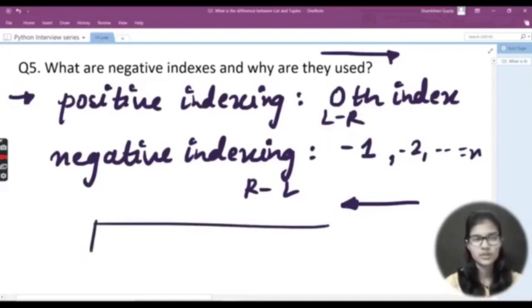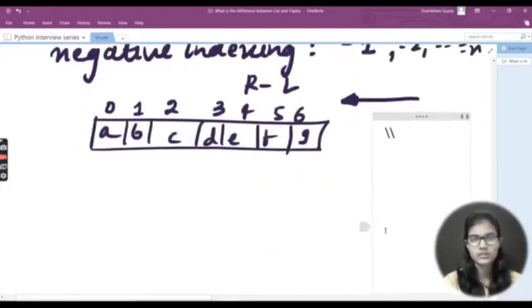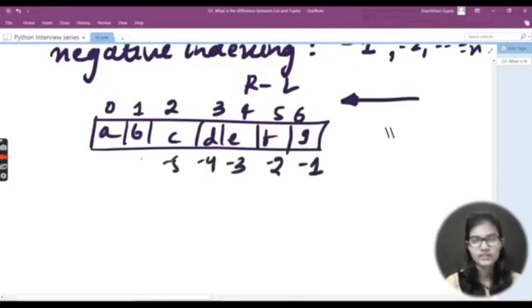Let me draw one diagram here, and let's say we are having some characters: A, B, C, D, E, F, G. Let's say these are the things. Positive indexing will be 1, 2, 3, 4, 5, 6, like this. Let me come down so that it's properly visible. And if you're using negatives, it will be -1, -2, -3, -4, -5, -6, -7, and it goes on like this. So this is the basic difference between negative and positive indexing. That's how we do it.